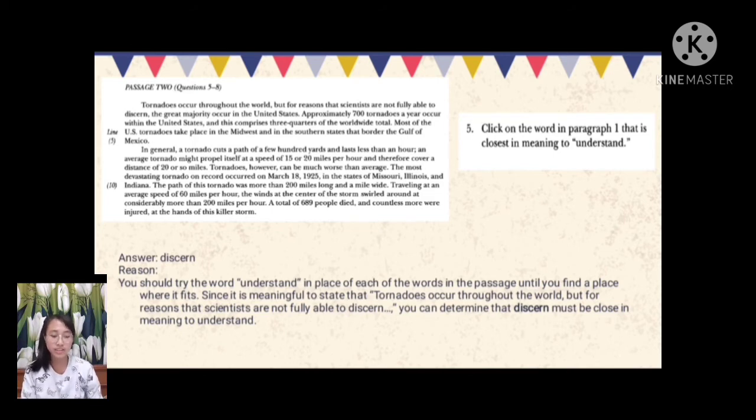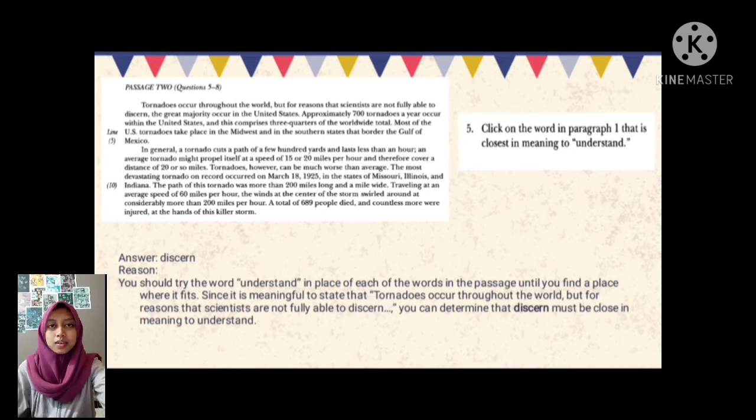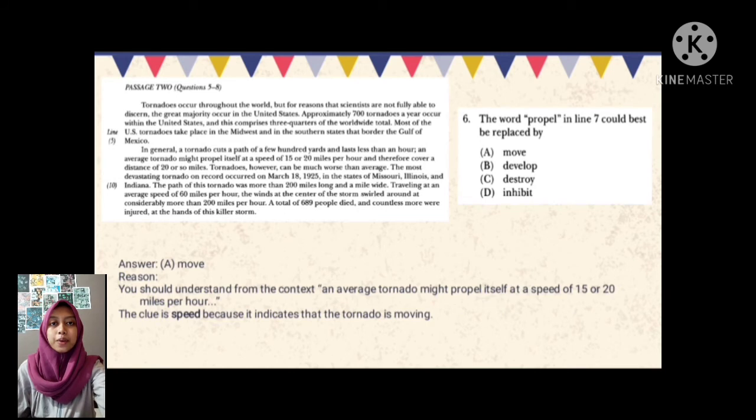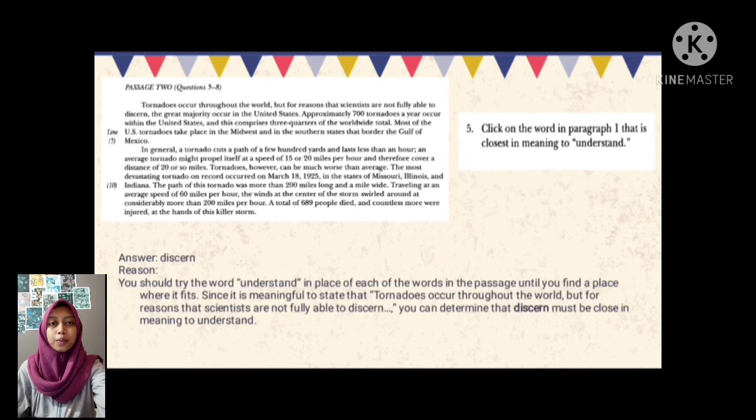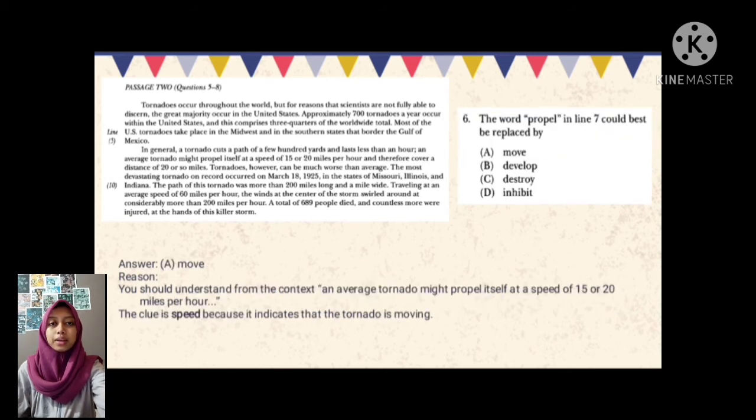Okay, now we will discuss TOEFL exercise 10, passage 2, questions 5 till 8. Number 6. The word proper in line 7 could best be replaced by, the answer is A. The reason: you should understand from the context an average tornado might propel itself at a speed of 15 or 20 miles per hour. The clue is speed, because it indicates that the tornado is moving.